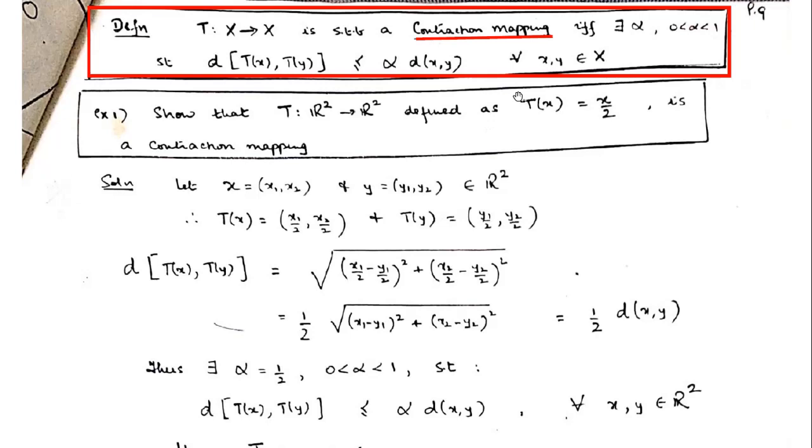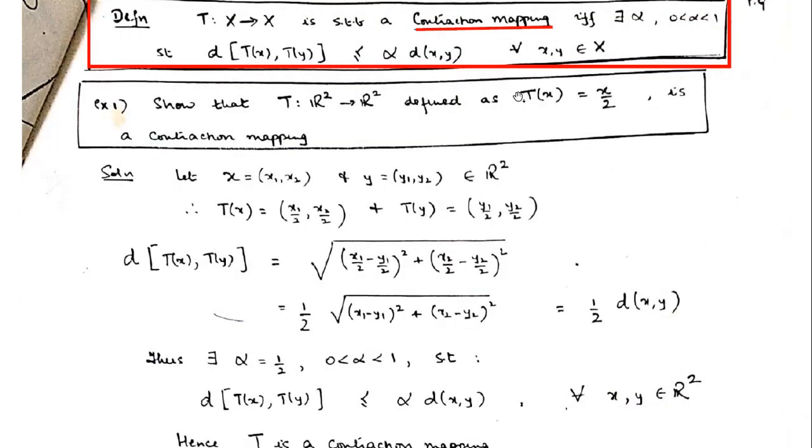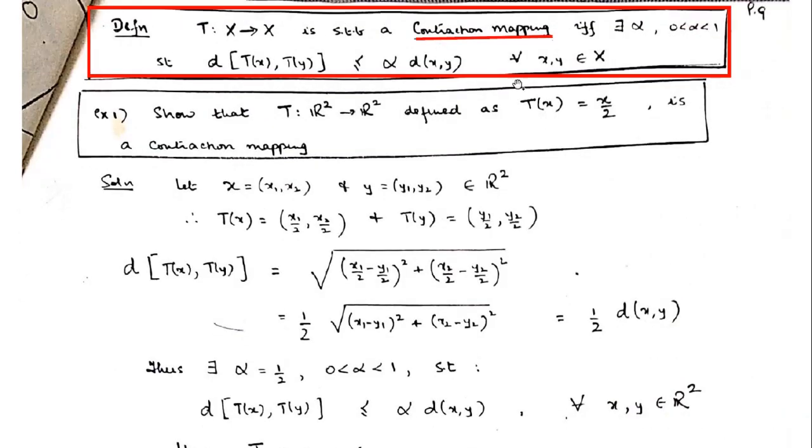Now let us come to the third prerequisite for our main aim, the contraction mapping theorem. We have to understand what a contraction mapping is. Here, we consider X as a metric space, so we are considering a mapping from a metric space to itself.